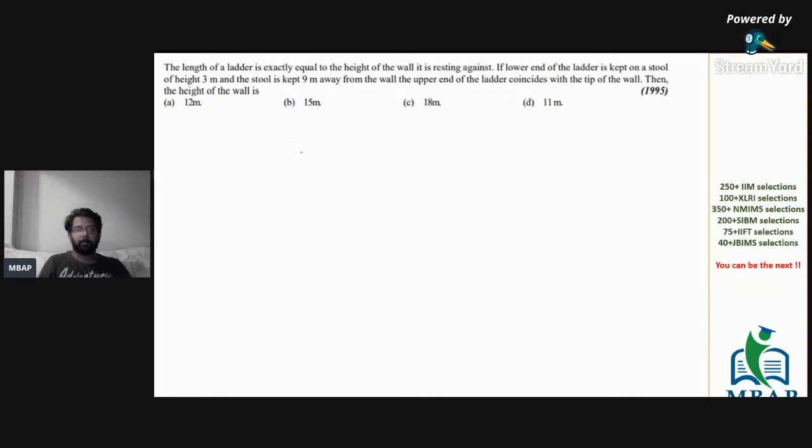I hope people who know the concept can solve it here. If you have seen this kind of question in the MBAP live classes, let me know. If not, then let's solve it together.